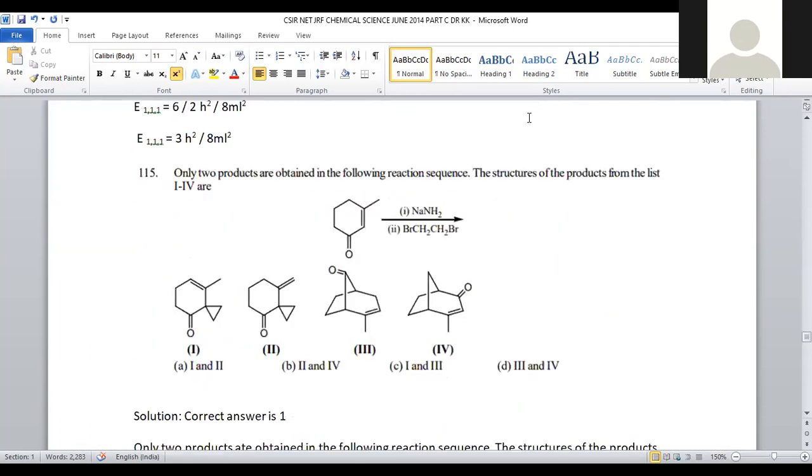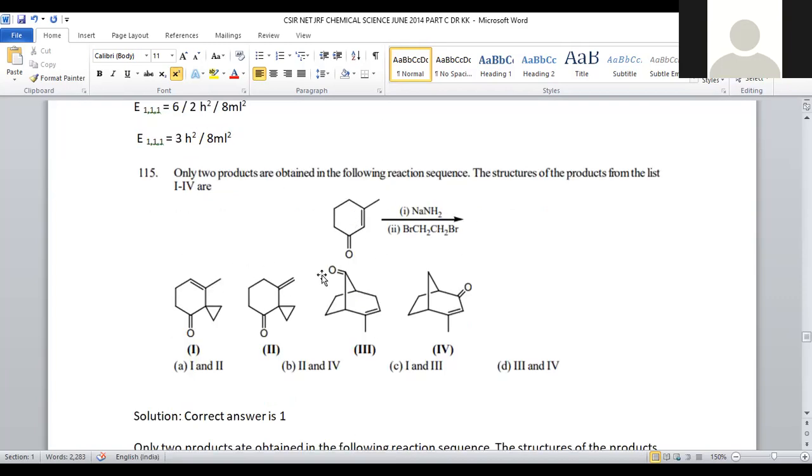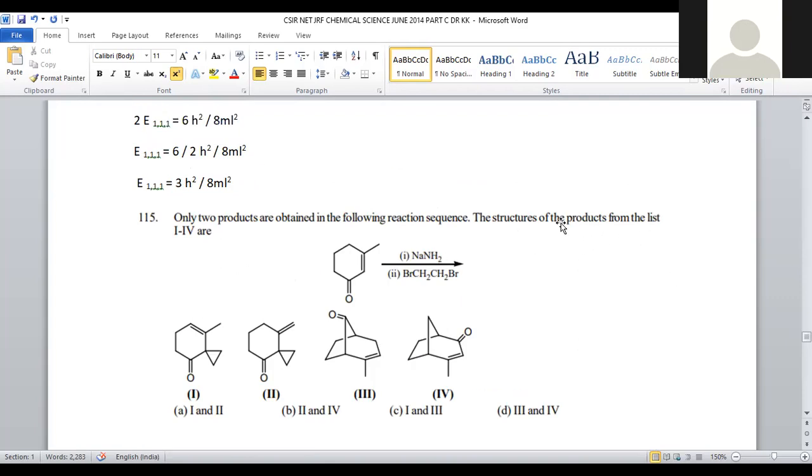Let us move on to question number 115. Only 2 products are obtained in the following reaction sequence. The structures of products from the list 1 to 4 are, right? So this is a system where you can clearly observe an alpha beta unsaturated carbonyl compound, which is treated with sodamide. Upon treating with sodamide, and eventually with dibromoethane, dibromoethane is also added, and then we have to find out what could be the final product. So here what they are asking is the structure of the products from the list 1 to 4.